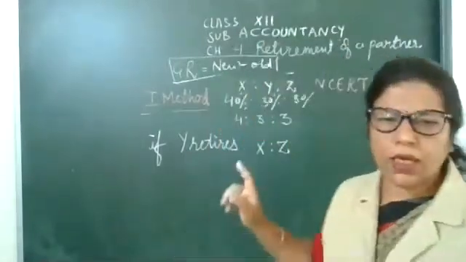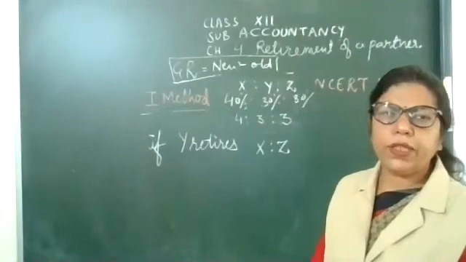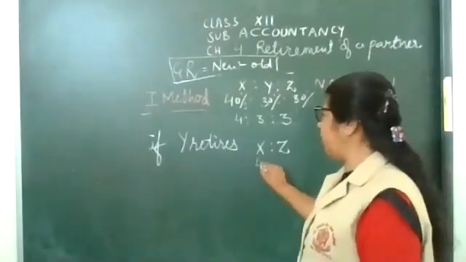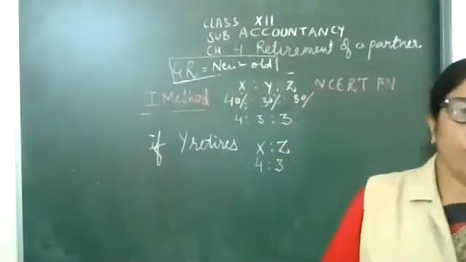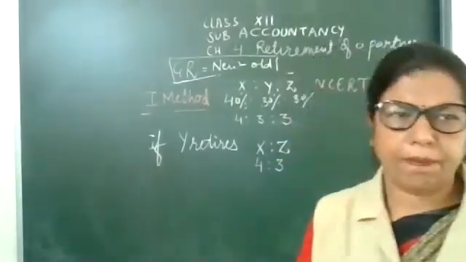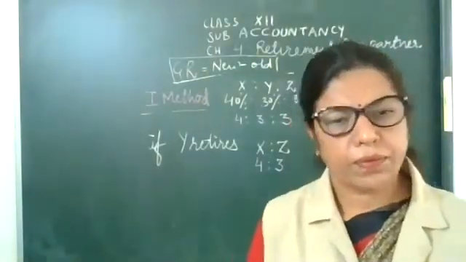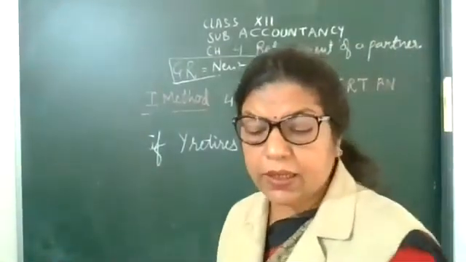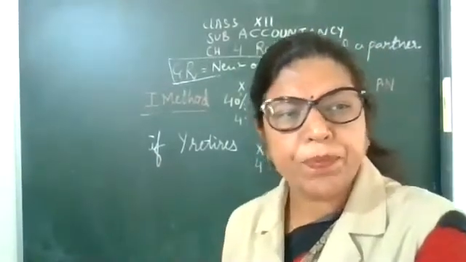Remaining partners are X and Z, and now their profit sharing ratio will be 4:3. Okay, clear? Now I am giving you one question that is given in the last year's CBSE sample paper.